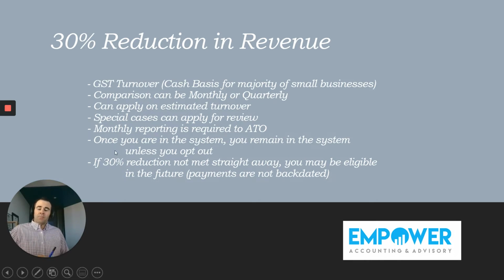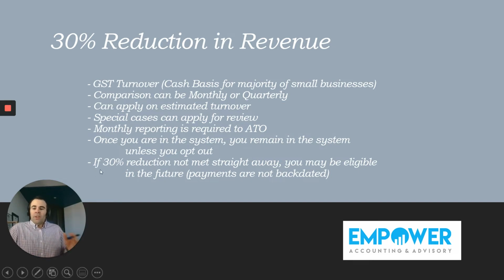The next step was probably a surprising thing for me. In previous videos, I have said that if your turnover increases in the future, it is most likely that you will fall out of this system. However, I was wrong. They've come out and said that once you're in the system, that's it, you're in it for the remainder of the duration of this program. So effectively, if your March 2020 versus your March 2019 was 30% down, or even if you're just anticipating that you'll be down by 30%, you will be in the program and you'll be in it for the full duration of the 6 months that it is anticipated to run for. So there's a big win there.